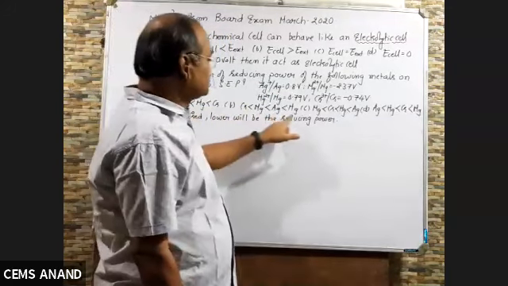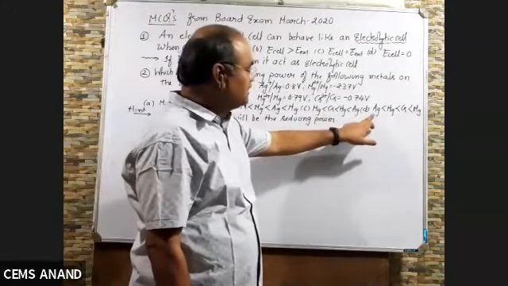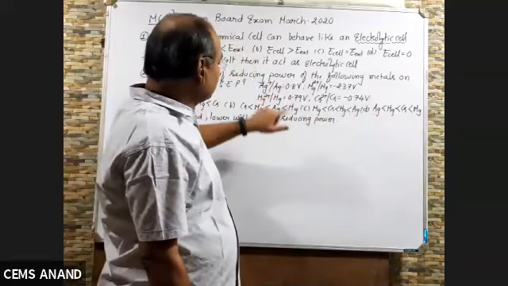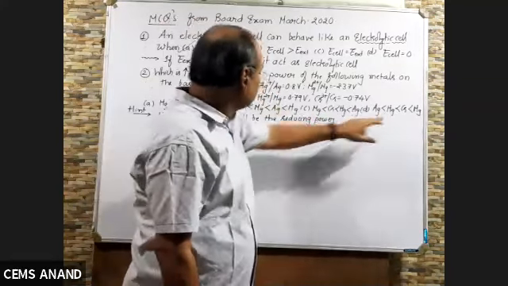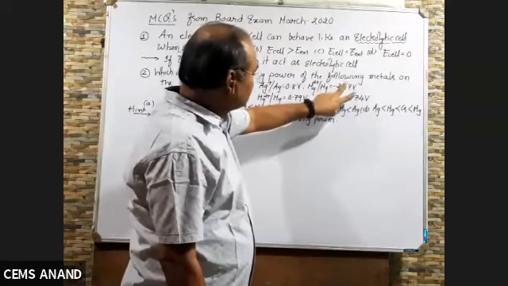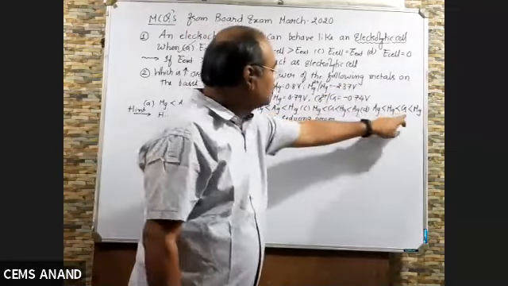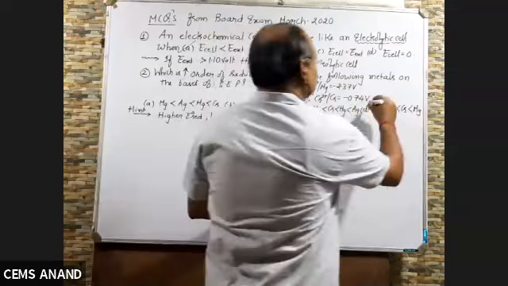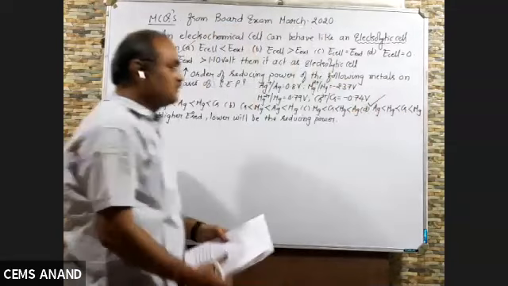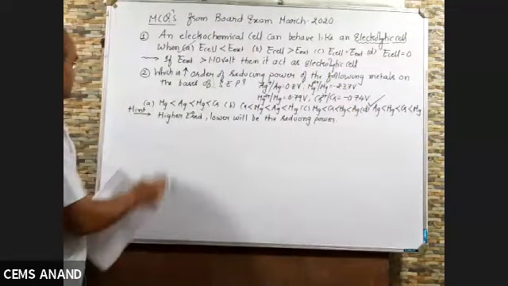Here silver is not there, not there, not there. This one has it, but let us check it. After silver, mercury is there. After mercury, these two values are there. Which is higher? Chromium. So chromium, and last magnesium. So your correct answer is D, based on your hint, right?